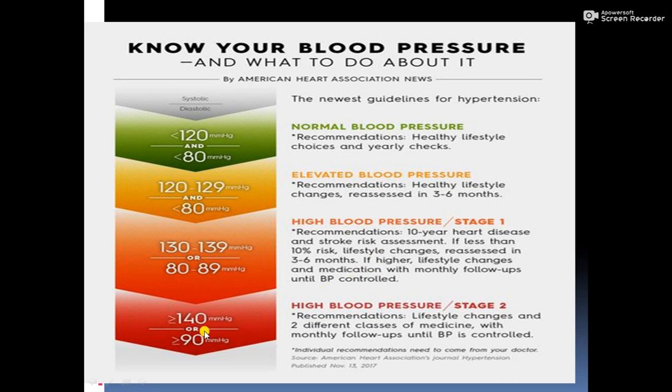Then 140 or higher, or 90 or higher, is high blood pressure stage 2. Recommendations here: lifestyle changes and 2 different classes of medicines with monthly follow-up until BP is controlled. We have to be very careful when the blood pressure goes very high or very much below. Both are harmful for the body and harmful for life. So we have to get it checked.